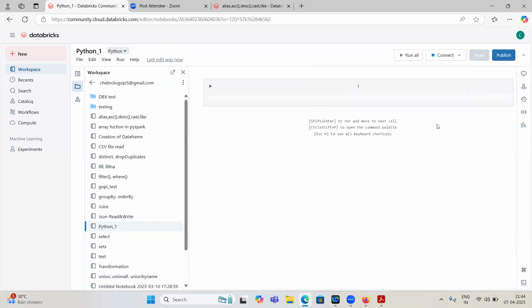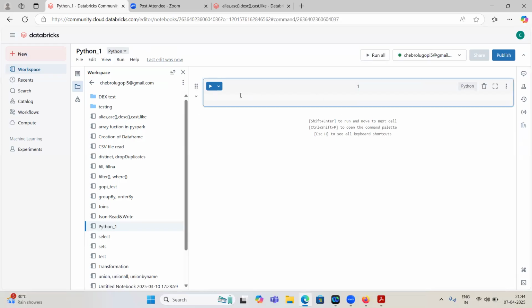connect to compute. In ADF you have integration runtime, right? To connect with any service or to perform anything, we need integration runtime. It is like complete infrastructure, right? So in Databricks also we have that kind of thing. It is a cluster. So we have to create a cluster, and then we have to attach that cluster here.